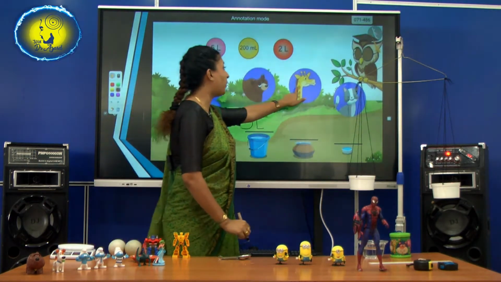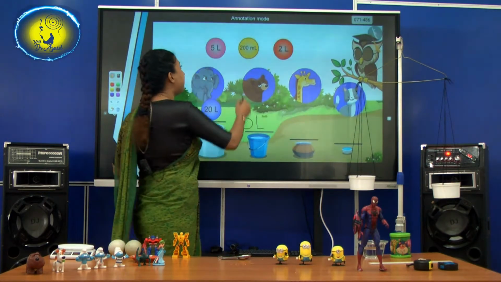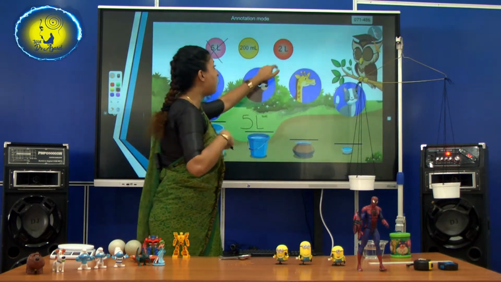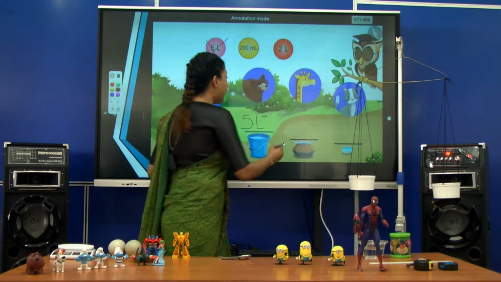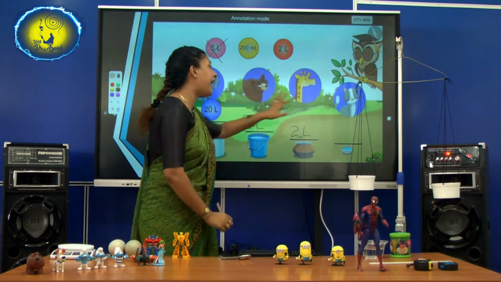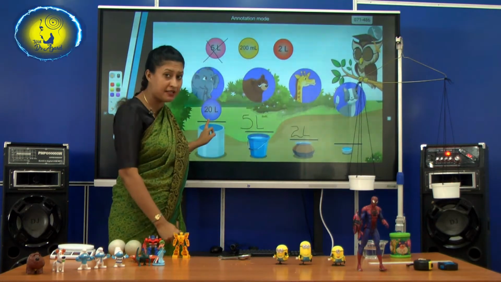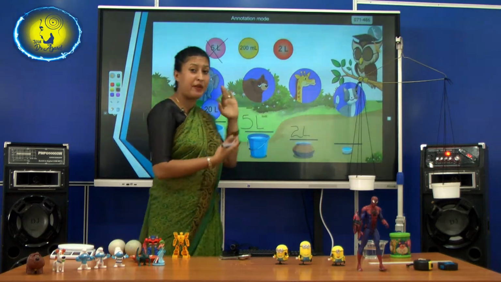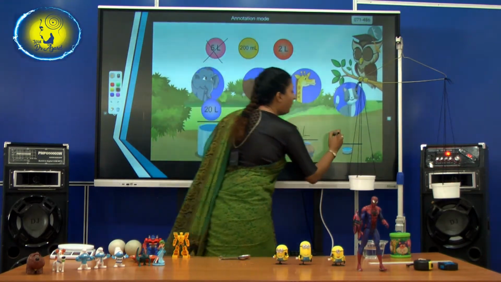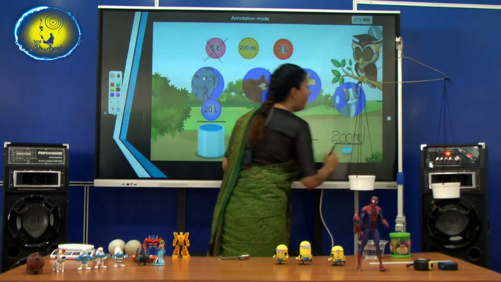Then the kangaroo. Kangaroo is the other biggest animal, no? So, tell me how much he will drink. Now, the other biggest number left is 2 L. So, he will drink 2 L, isn't it? And then the cat. Can he drink 20 liters at once? No, he can't. He's a very tiny animal, isn't he? So, he's going to drink 200 ml.